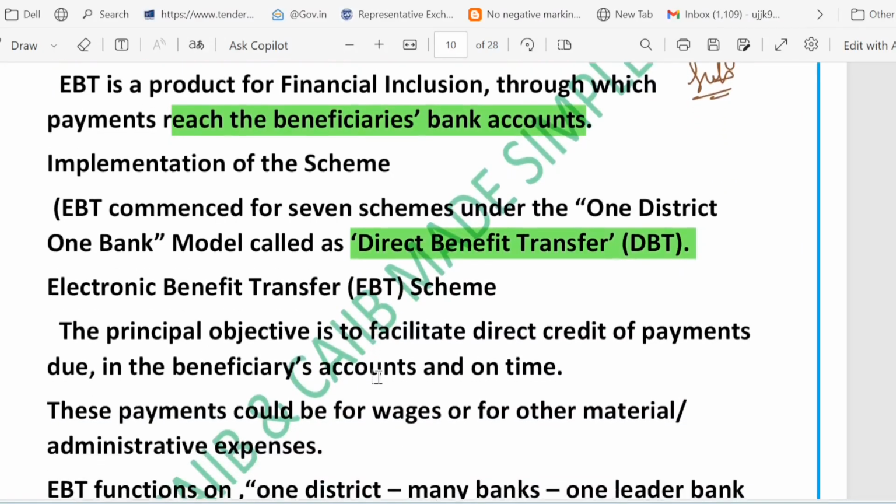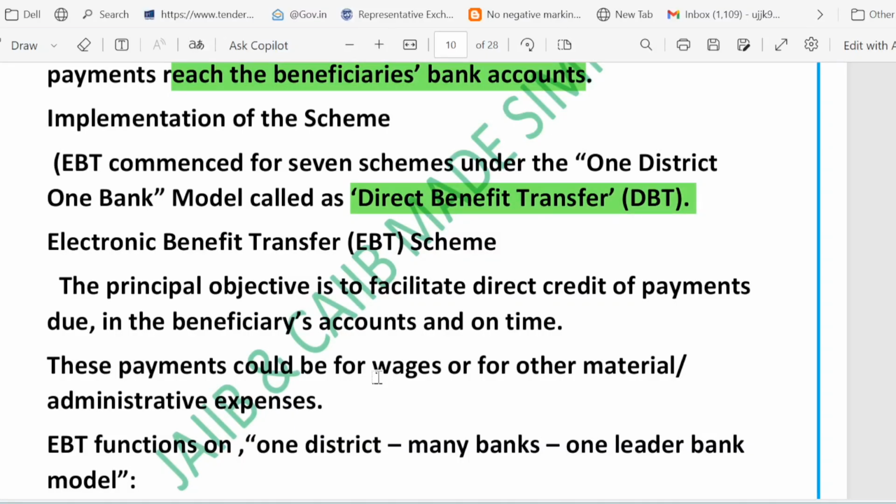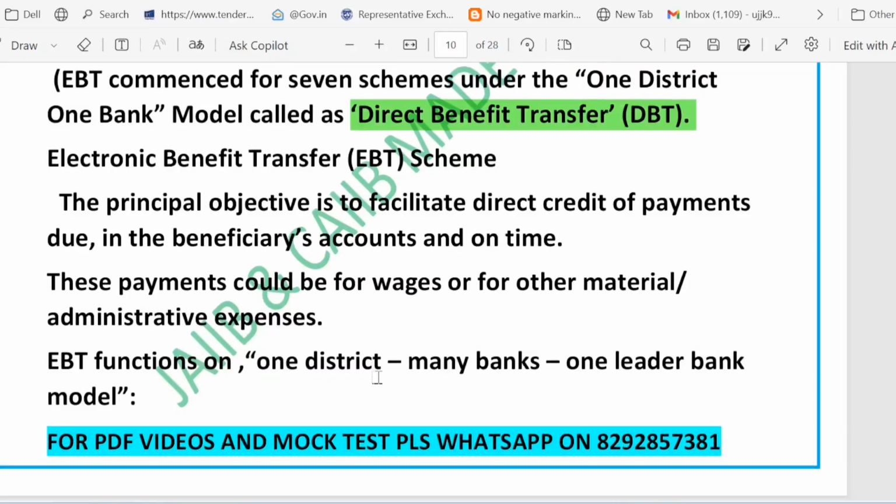Now, how does EBT work? The state government deals with only one leader bank per district. The leader bank is chosen in consultation with RBI and SLBC. So remember the keyword state government. In the case of DBT and EBT, the state government deals with only one leader bank per district. You can see the keyword, one leader bank model. That is the model which is used.